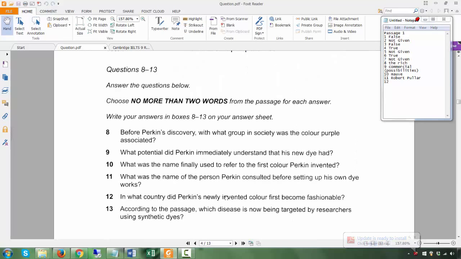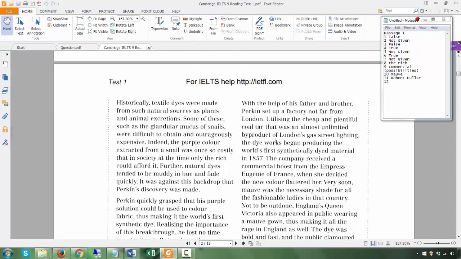Okay. 12. In what country did Perkins' newly invented color first become fashionable? Okay, which country? The company received a commercial boost from the Empress Eugenie of France when she decided the new color flattered her. Very soon, mauve was necessary shade for all the fashionable ladies in that country. Which country is it? France.